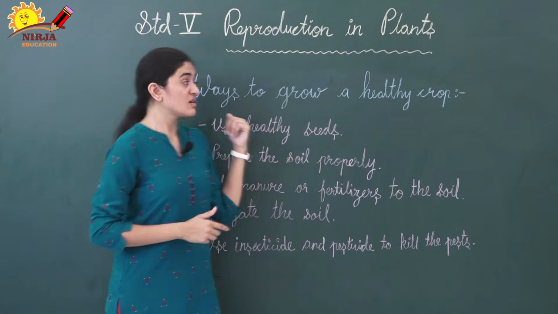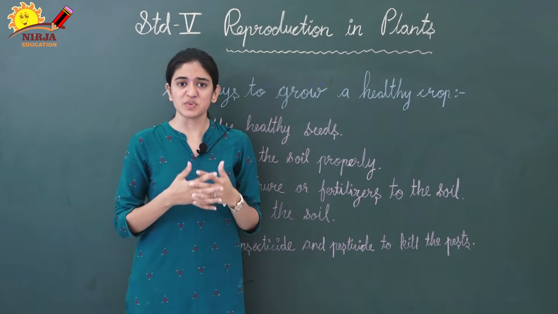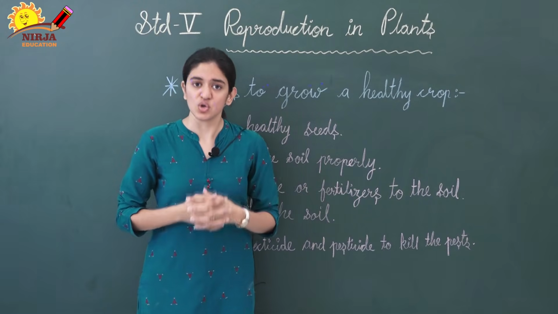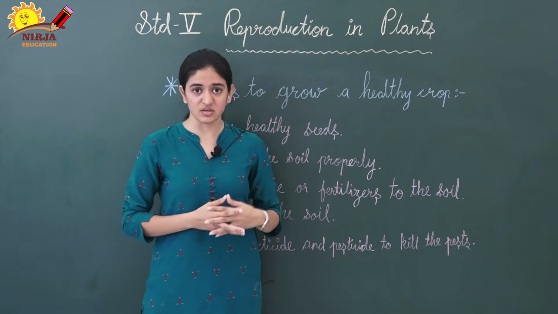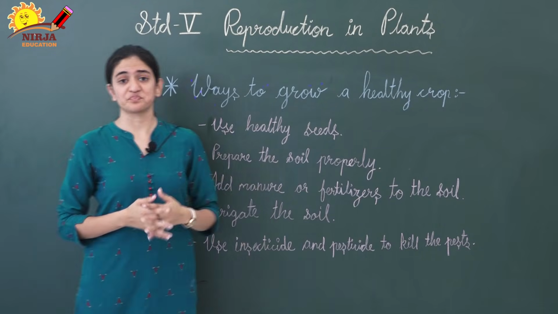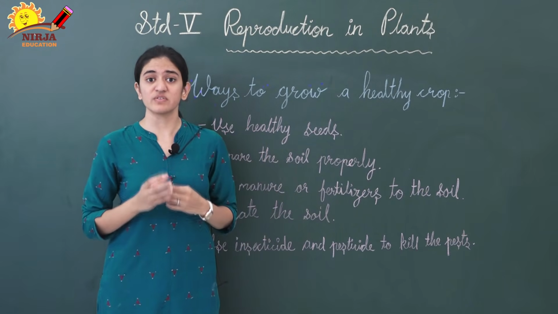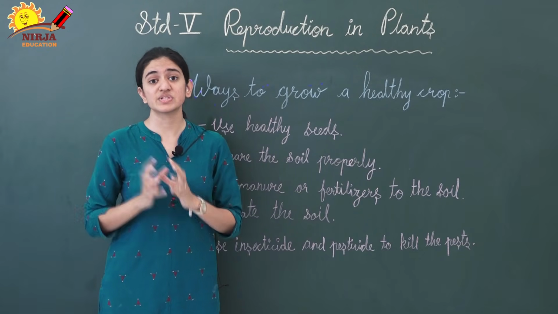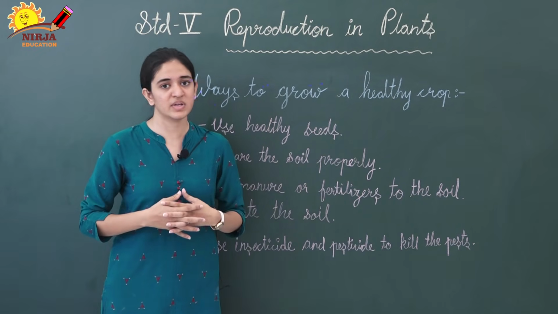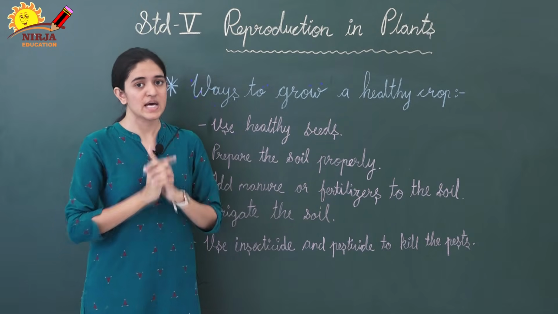Next topic is ways to grow a healthy crop. So the crops also need special care. If you want a good yield, you need to take care of the crops. Now we will see different methods for growing a healthy crop. First one is use healthy seeds. We should always use good quality seeds, not unhealthy seeds. अगर unhealthy seeds हम use करेंगे तो उससे हमें proper yield नहीं मिलेगी, maybe वो seeds germinate ही ना हो. So for that we should use healthy seeds.